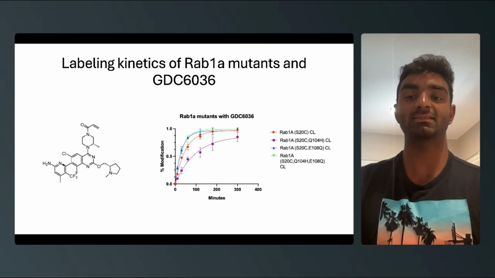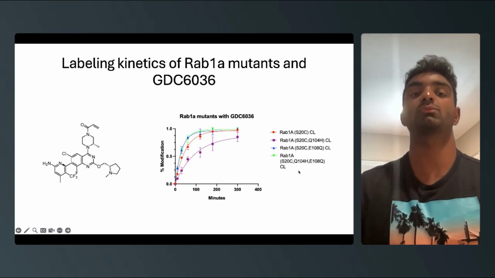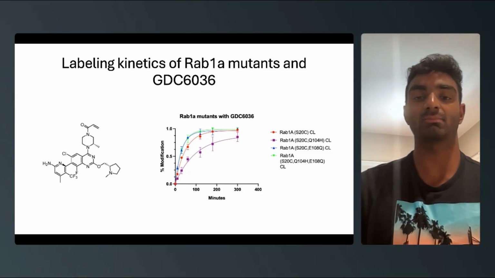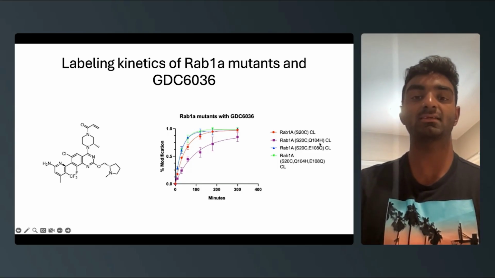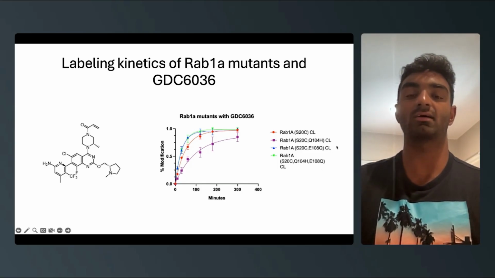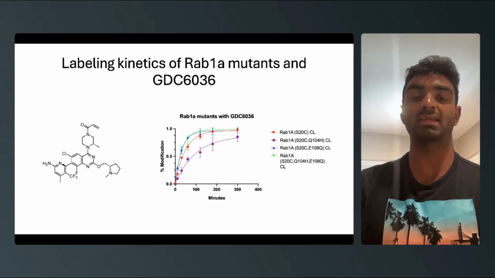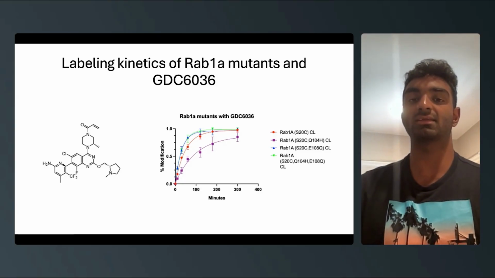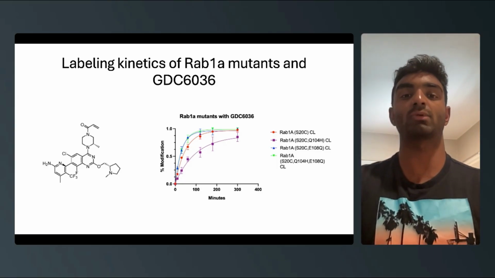And I've tested this molecule against quite a few Rab1A mutants as well as other GTPases, which you can see at my poster. We introduced a third mutation, a histidine that mimics a conserved histidine in RAS GTPases. However, that didn't accelerate kinetics of binding. But this work is encouraging and allows us now to have small molecule probes against Rab GTPases.